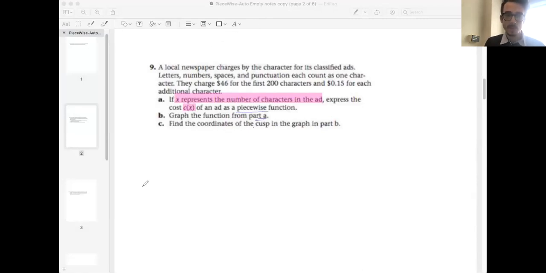All right, so I'm going to say that C of x, this function equals one of 2 things, because we know that it's $46 if n is less than or equal to 200. So no matter what, we're paying $46 there. But how do you think we can denote the option if it's more than 200 characters?